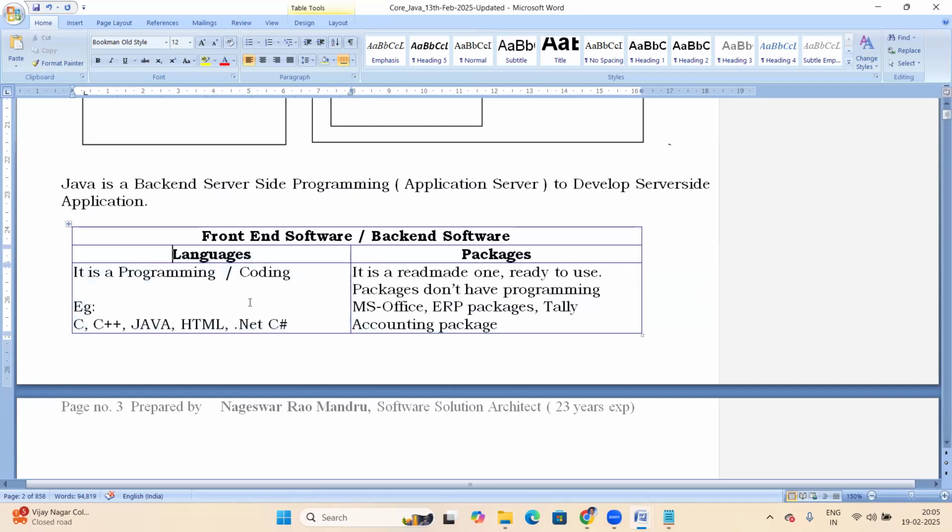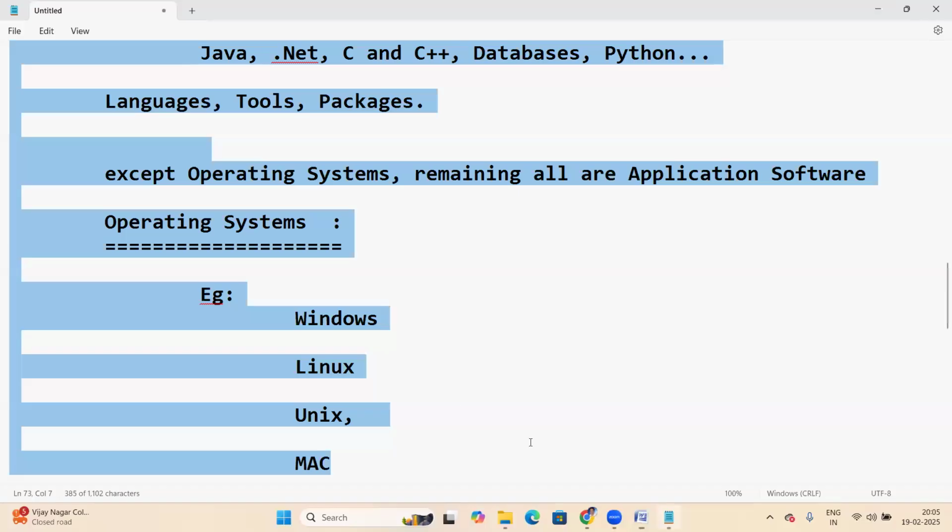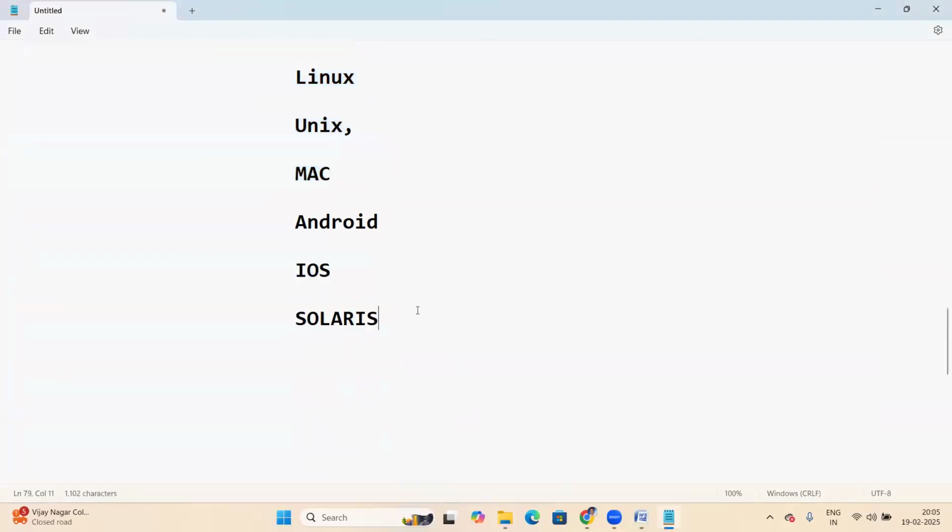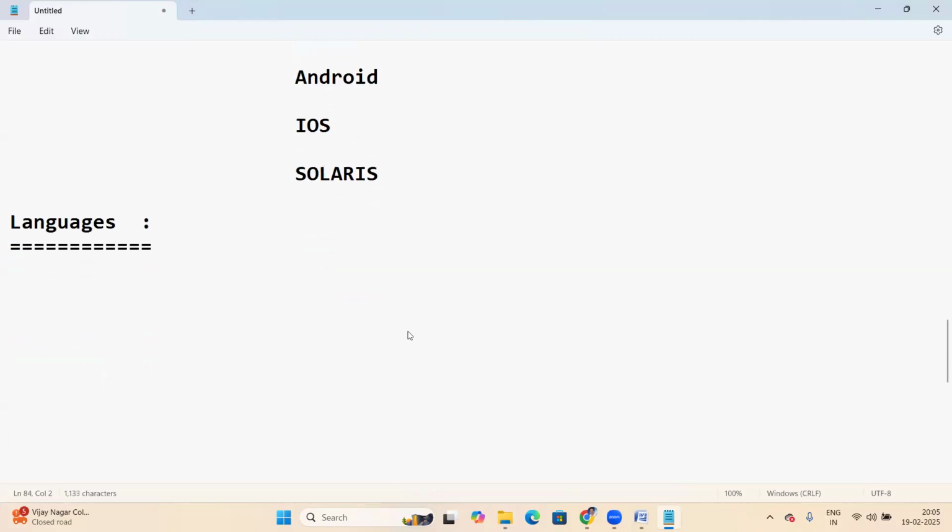Now, our topic is about languages. Language is a media of communication between two things.